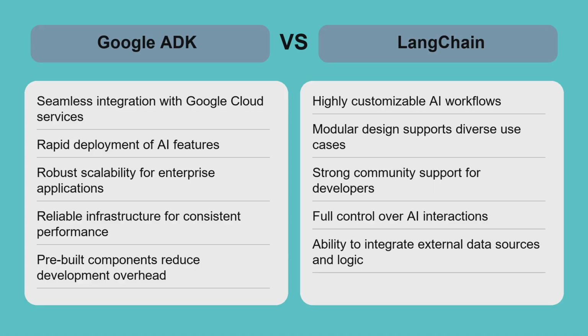Trade-offs include Google ADK's limited flexibility and potential vendor lock-in versus LangChain's steeper learning curve and dependency on external model providers. For teams focused on rapid, scalable AI features with consistent performance, Google ADK is a natural fit. For those prioritizing innovation and custom AI behavior, LangChain offers unparalleled adaptability.